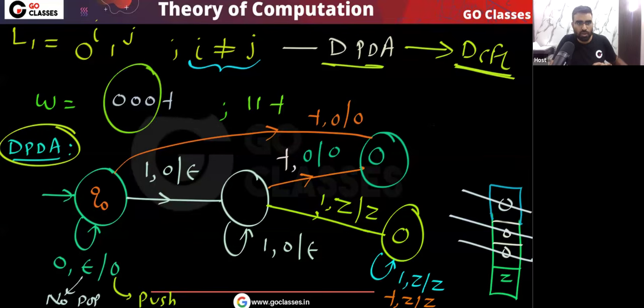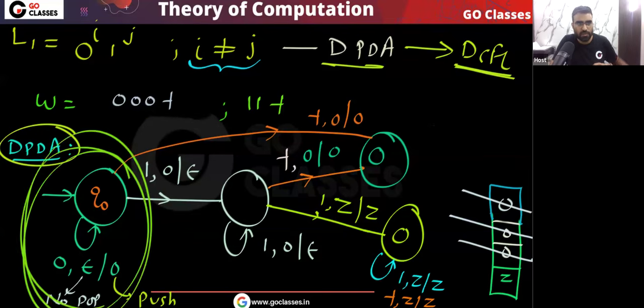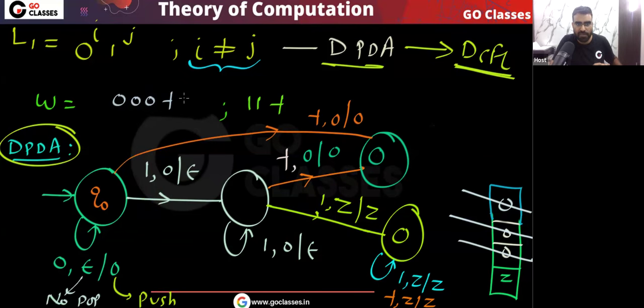So you can see after pushing all the zeros, there are 3 zeros, we will push them. Then when the end marker comes in this initial state, we will just go to the final state. Similarly, this string should be accepted, double one should be accepted. So what will we do? Remember, this double one should be accepted.